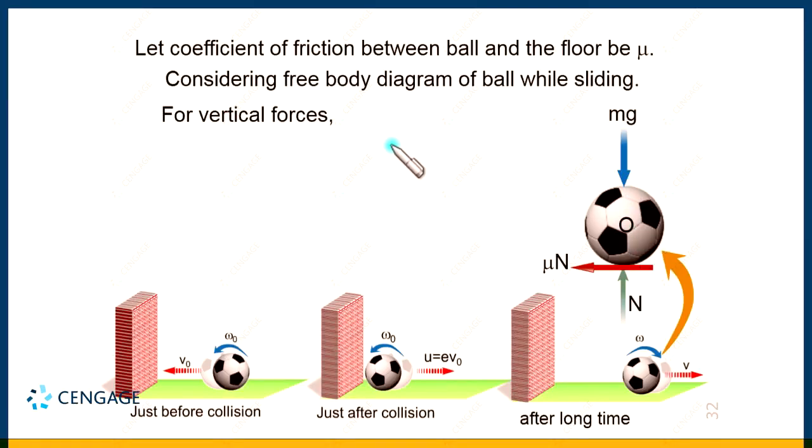So we can write N equal to mg, where m is the mass, 0.75 kg, and g we need to use 10. So this is 7.5 Newton, the normal reaction.